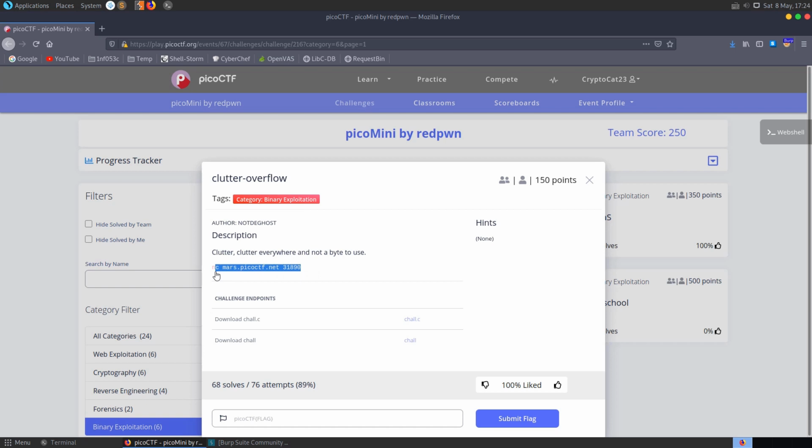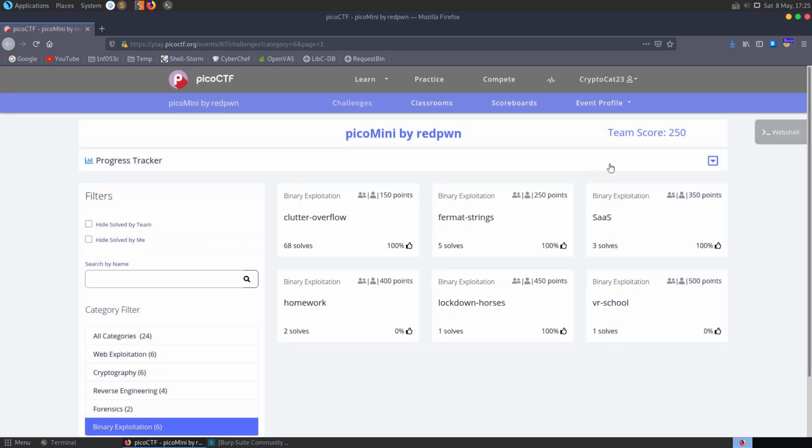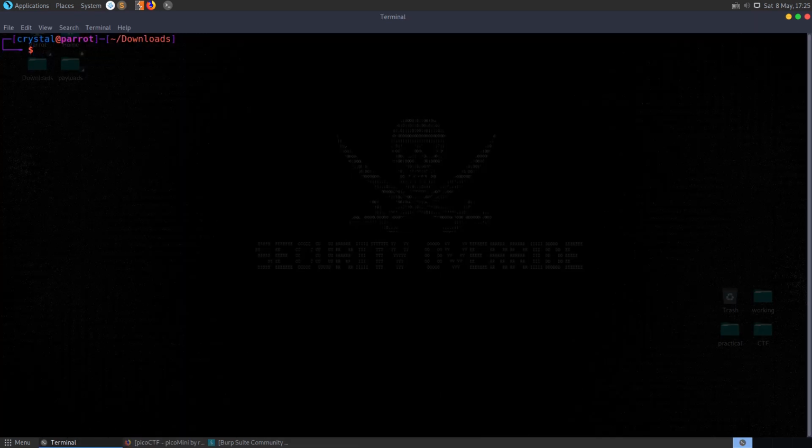So we have our netcat server here to connect to once we get things working locally, and in this instance we actually have the C source code to download as well, so we don't need to open this up in Ghidra as we would normally because we'll have access to the original source. And then we also have the binary to download as well. So we download a copy of both these. I've already got a copy of them locally, so let's go and take a look.